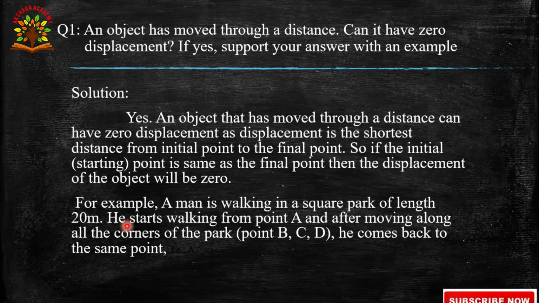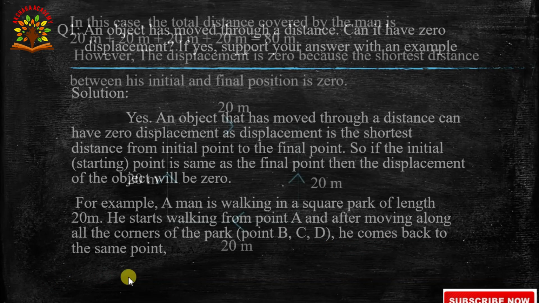For example, a man is walking in a square park of side 20 meters. He starts walking from point A, and after moving along all the corners of the park, points B, C, D, he comes back to the same point.